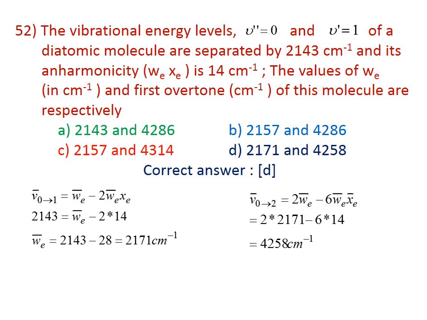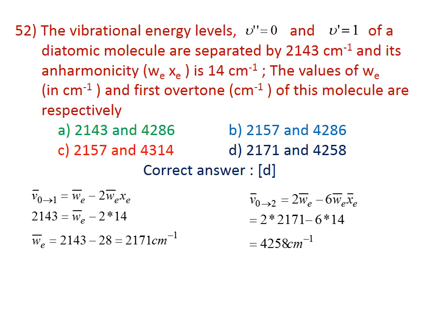52. The vibrational energy levels nu double prime equal to 0 and nu prime equal to 1 of a diatomic molecule are separated by 2143 cm^-1, and its anharmonic constant omega_e x_e is 14 cm^-1. The values of omega_e in cm^-1 and the first overtone in cm^-1 of the molecule are, respectively. The correct answer is D. The explanation is given below.